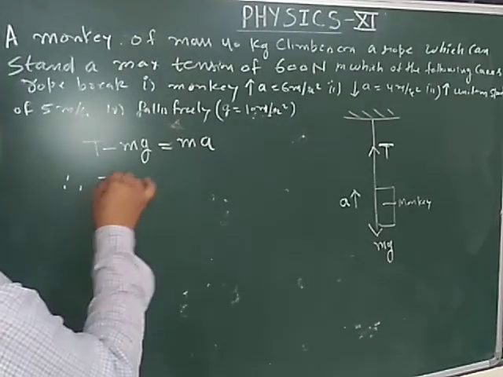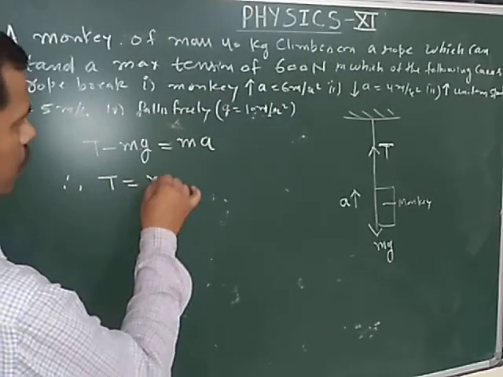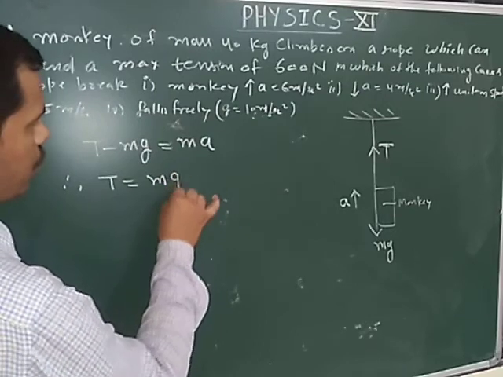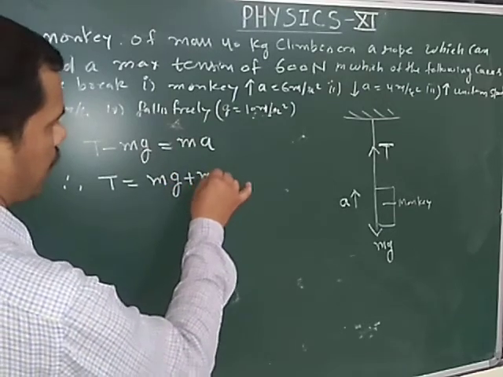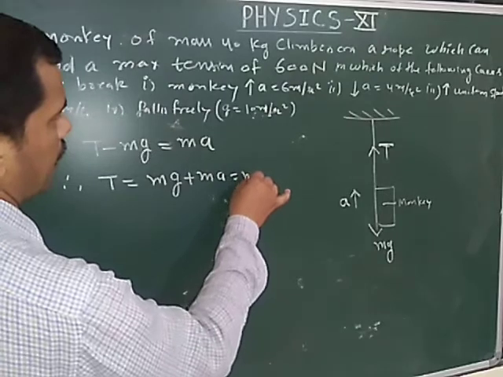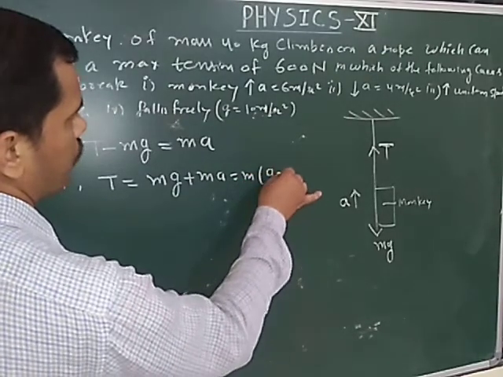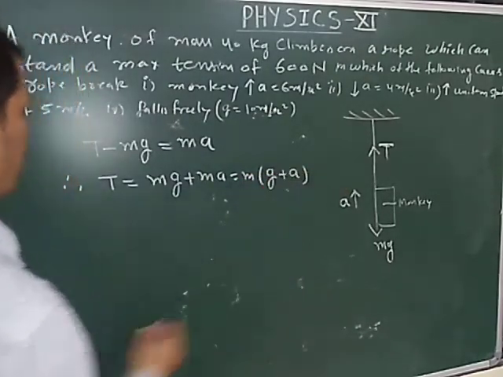In this way, we can calculate the tension in the string, which is equal to mg plus ma, and m can be taken as common, then m(g plus a).